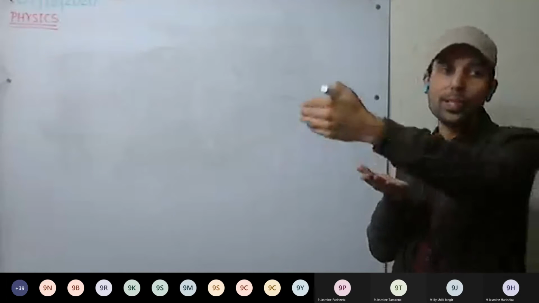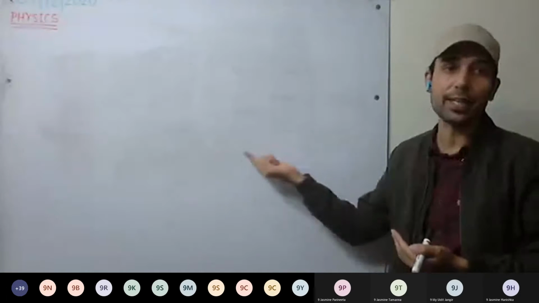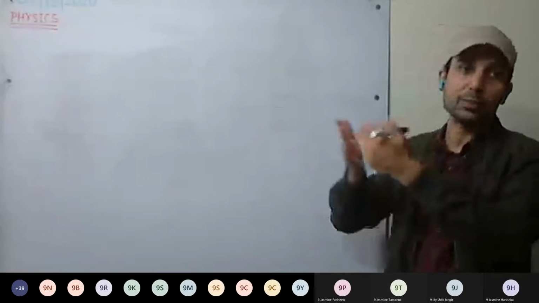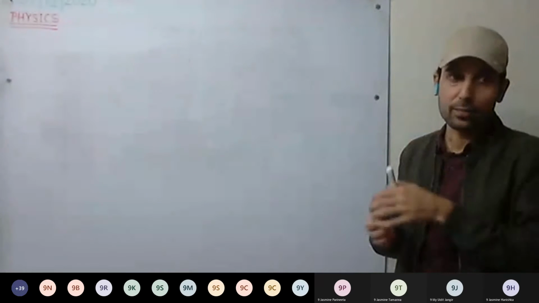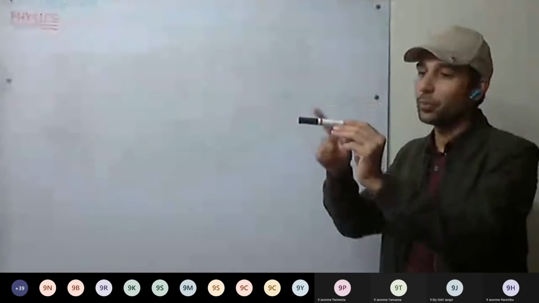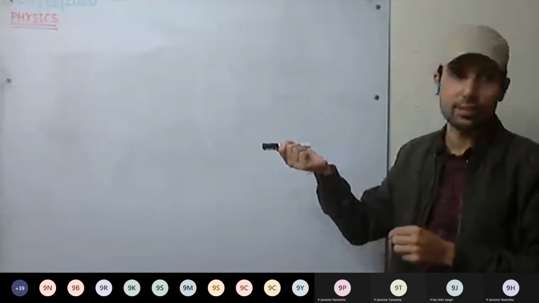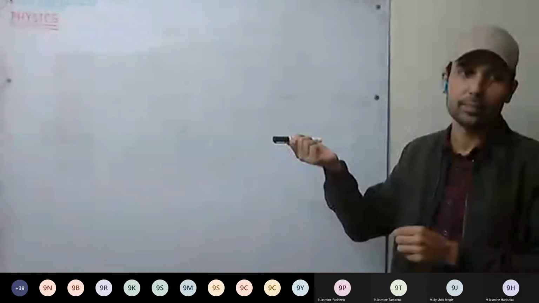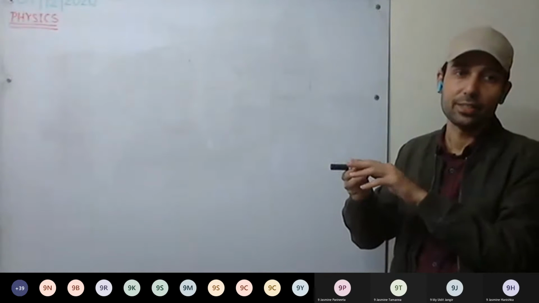More the speed, more the change in mass. So we usually neglect the change in mass if the speed is much less than the speed of light. Even if a body is moving, its mass is changing, but that change is very, very small, so we don't consider that change in mass.